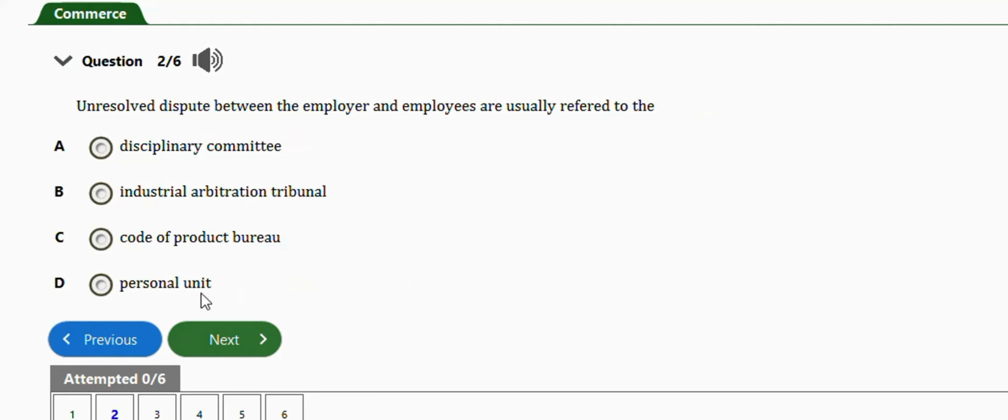Okay, next question. It says unresolved dispute between the employer and employees are usually referred to the: disciplinary committee, industrial arbitration tribunal, code of product bureau, personal union. The right answer is option B, industrial arbitration tribunal.